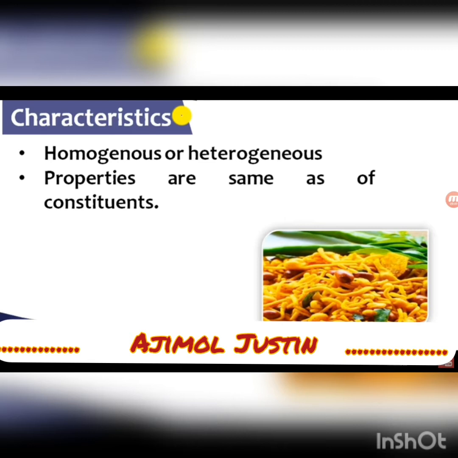It can be homogeneous or heterogeneous. In mixtures, everywhere it can be the same constituents. That is homogeneous. But in certain conditions, towards one side there are many constituents, and towards the other side not every constituent is there, so it is heterogeneous.